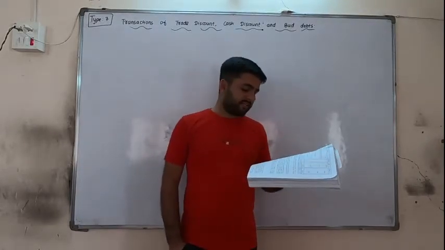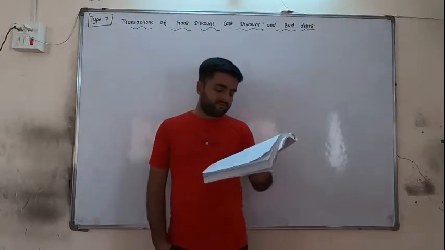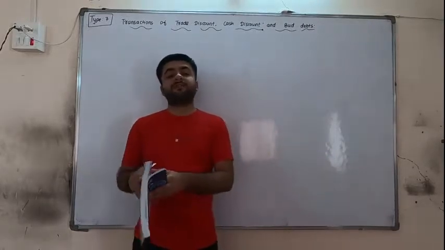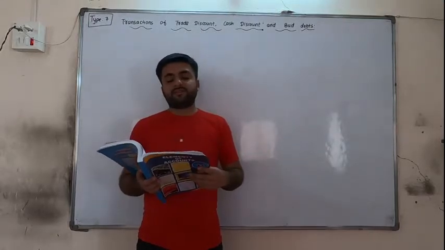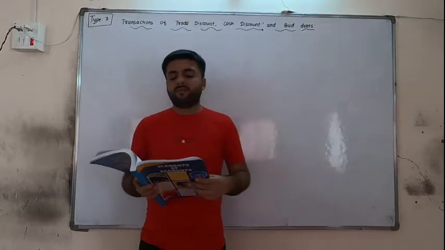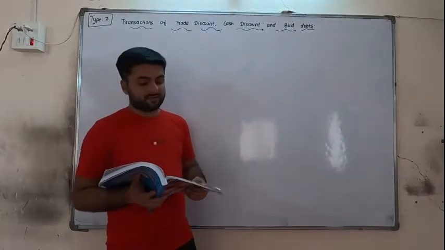Allowed cash discount is an expense, that is, I said discount allowed is expense and discount received is income. And the same thing is written again. Discount allowed is debited and discount received is credited. Cash discount is income as well as expense, thus it is recorded in the books of the businessman. Remember, if the amount is not paid in the stipulated time, the benefit of cash discount is not available.